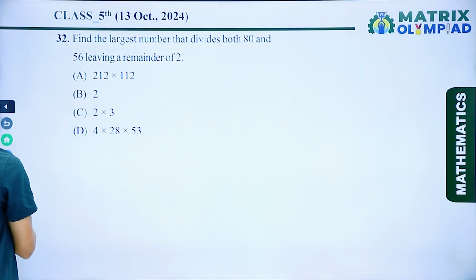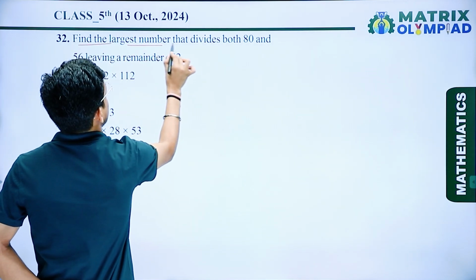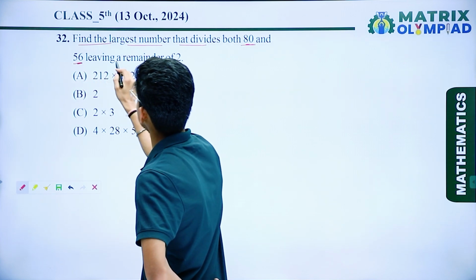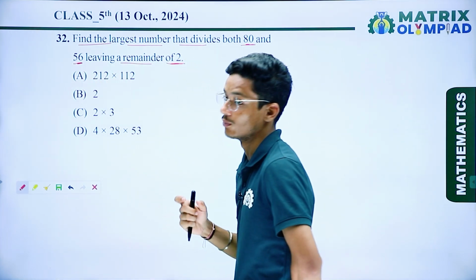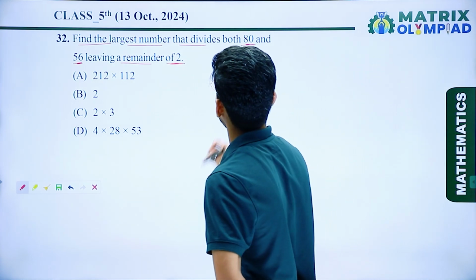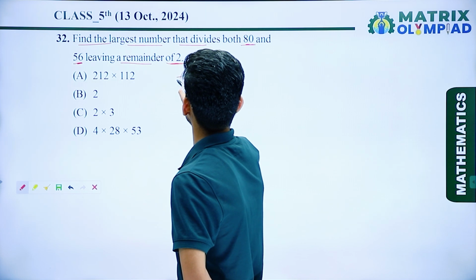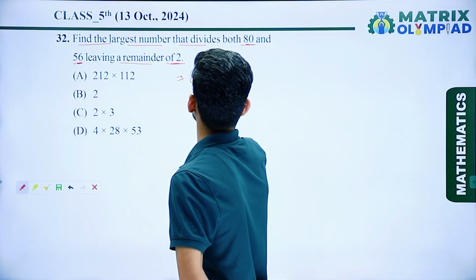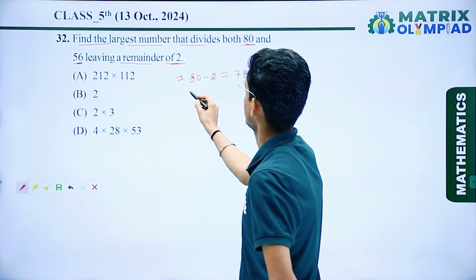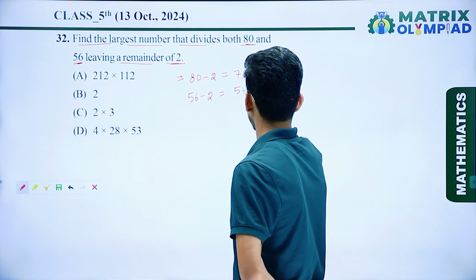Now the next question: find the largest number that divides both 80 and 56 and leaves a remainder of 2. Here we have to find the largest number. So first I subtract 2 from these two numbers. 80 minus 2 is 78. Next, 56 minus 2 is 54.